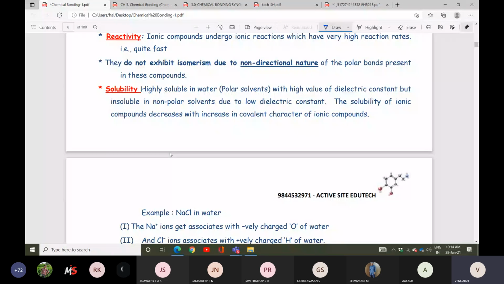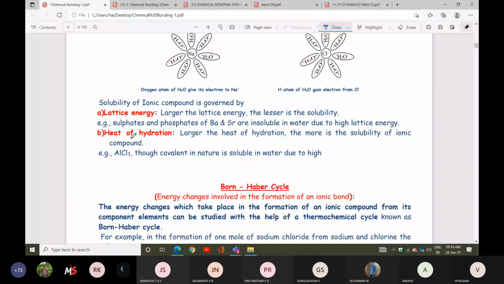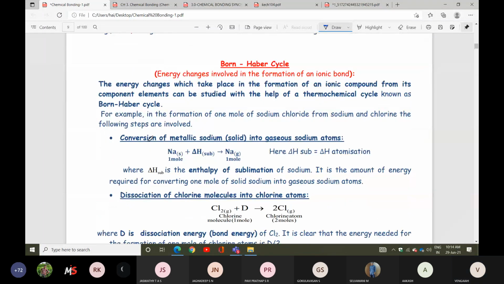Next, heat of hydration, then lattice energy we can also check. Okay? Let's see our NCERT book. So what is there?